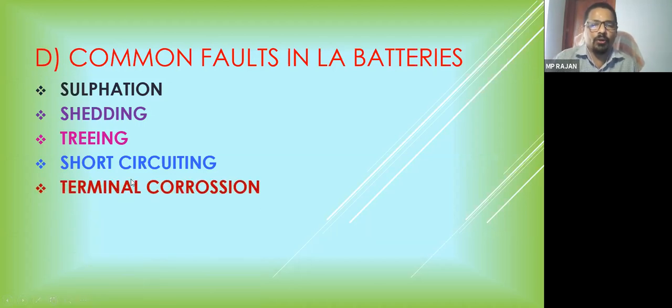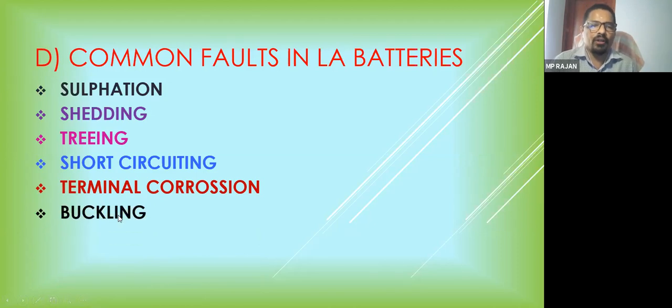So terminal corrosion, if your spillage is there, electrolyte is coming out, especially in the flooded type cell, and if it is on the terminal, it may get corrosion or overheating. If an overheating is there, at that time also your terminal will be affected.